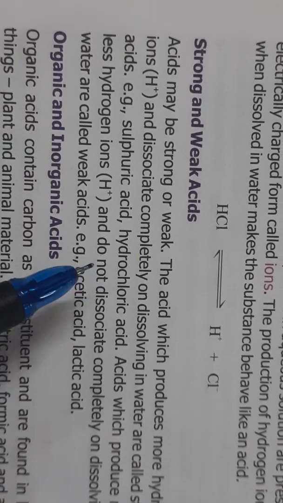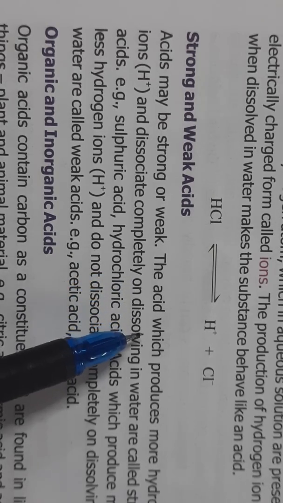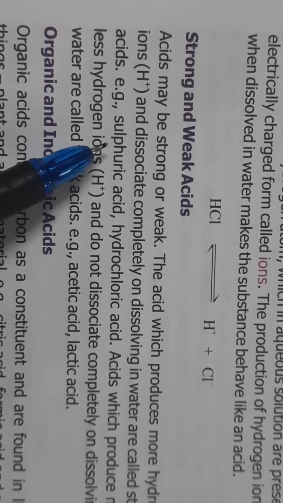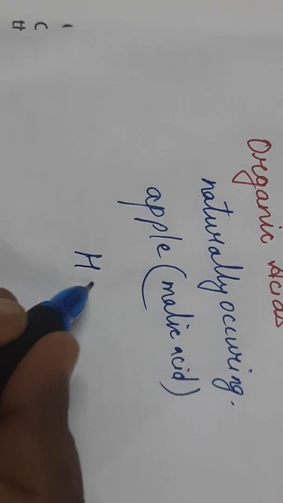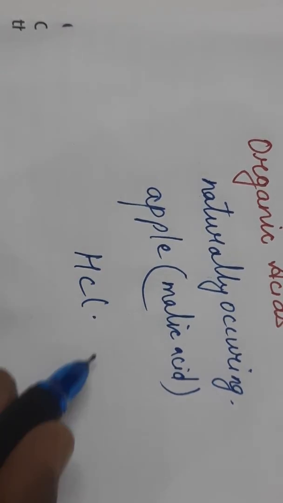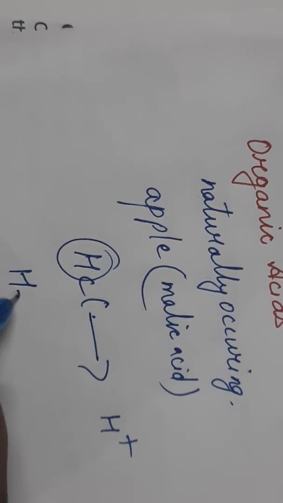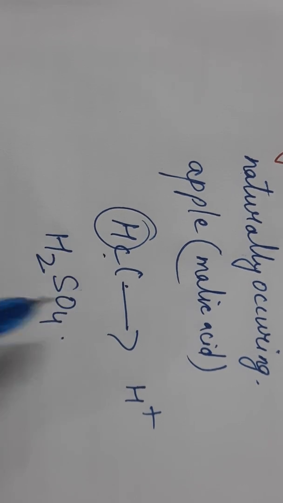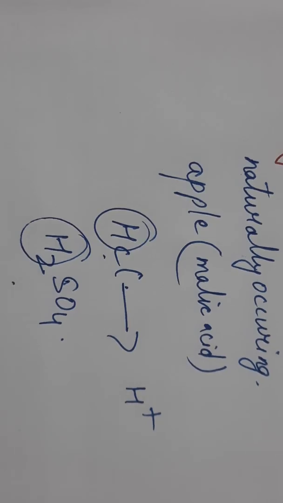Some acids are very strong. Now the strong acid is the acid which produces more hydrogen ions. Most acids contain hydrogen ions, for example, HCl. You can see HCl contains hydrogen ion. What is H2SO4? HCl is hydrochloric acid. H2SO4 is sulfuric acid. It again contains hydrogen ion.